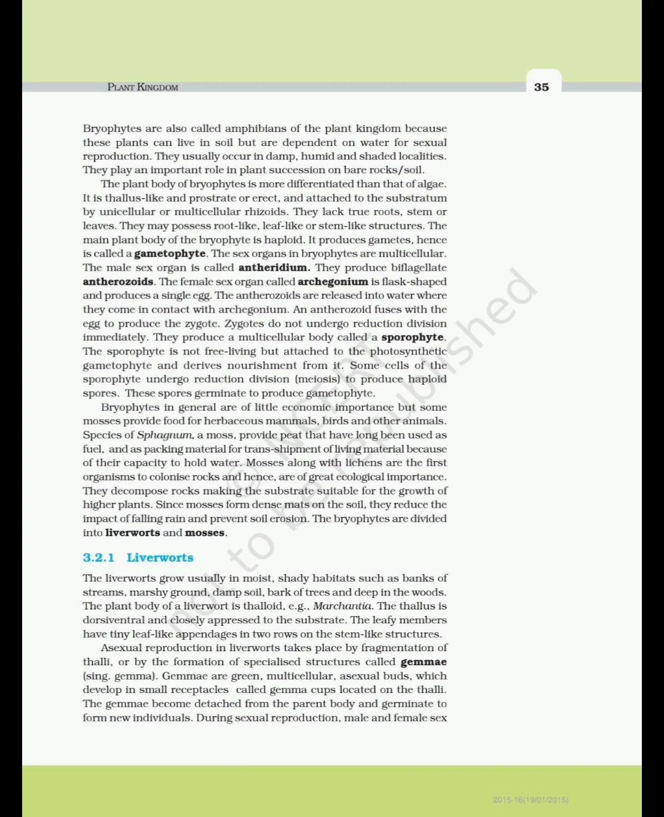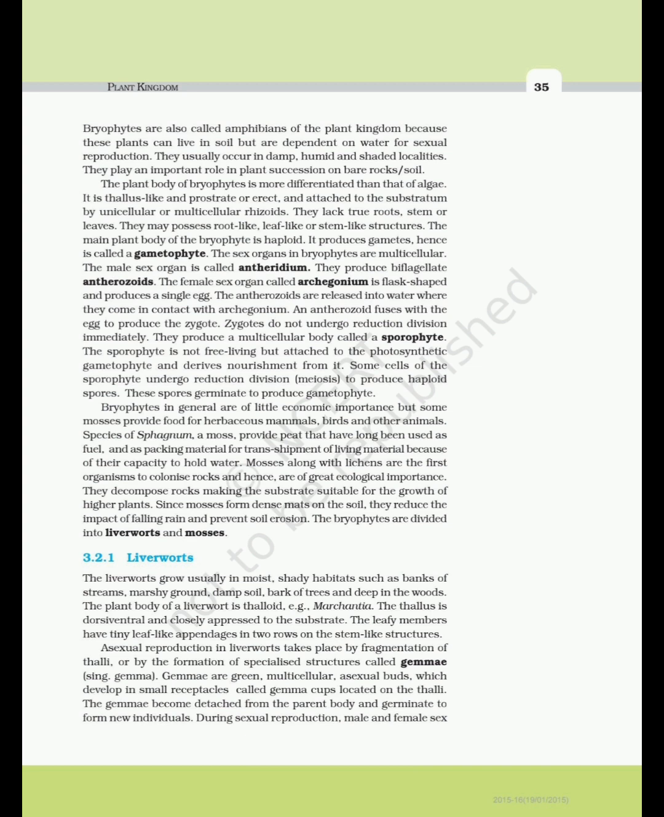The thallus is dorsiventral and closely appressed to the substrate. The leafy members have tiny leaf-like appendages in 2 rows on the stem-like structures. Asexual reproduction in liverworts takes place by fragmentation of thalli, or by the formation of specialized structures called gemmae. Gemmae are green, multicellular, asexual buds, which develop in small receptacles called gemma cups located on the thalli. The gemmae become detached from the parent body and germinate to form new individuals.